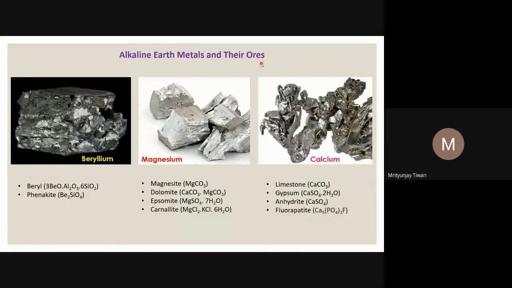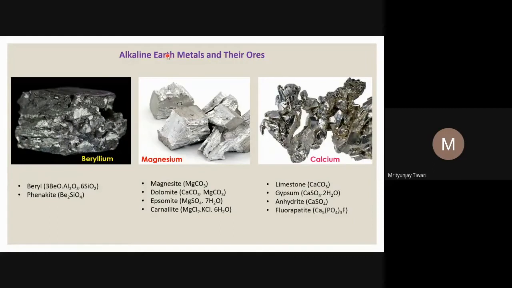If you look at the abundance, they are very highly reactive. And why are they highly reactive? Because they have only 2 electrons. They can lose these electrons very easily, and because of that they have a very high electropositive character. Because of this electropositive character, and we know that on Earth we have a lot of non-metals, particularly oxygen. The abundance of oxygen is quite high, and also carbon dioxide is there, and many other non-metals like silicon.